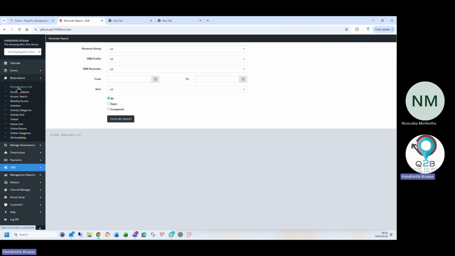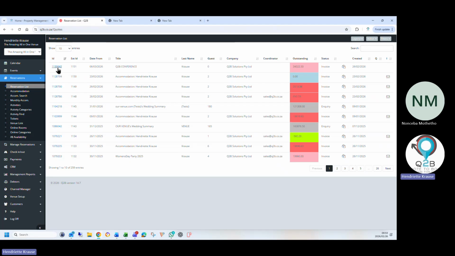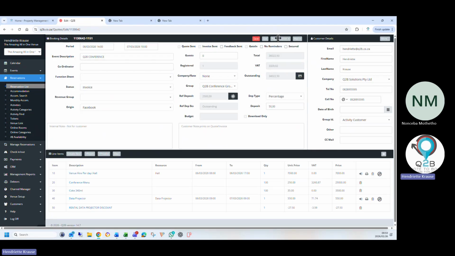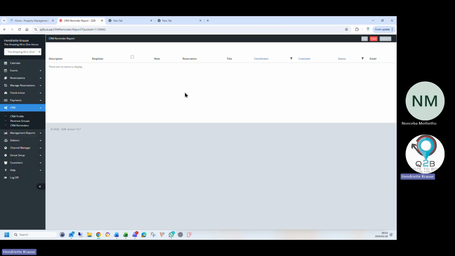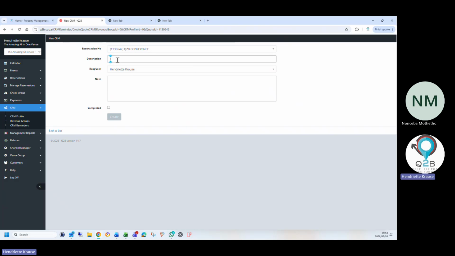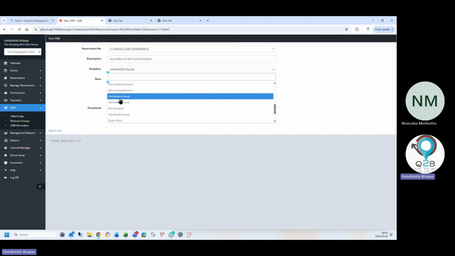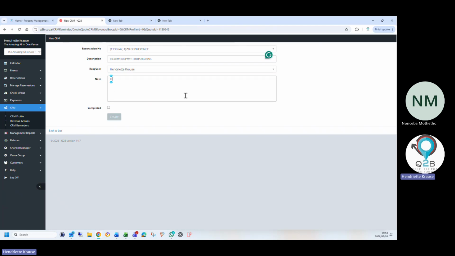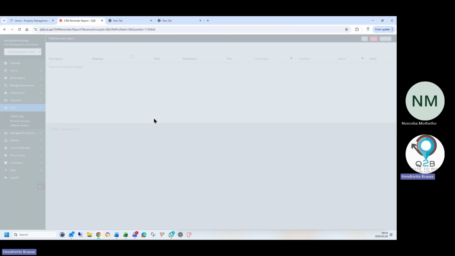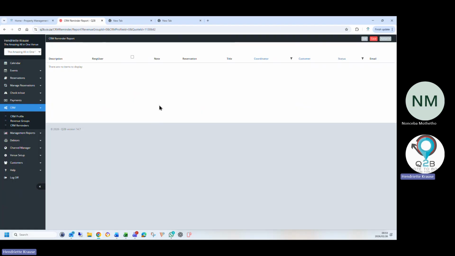Okay. So in a booking, let's say you are following up with a booking, you can also make a note directly in here, in your report. And you can say action, create new. And I can say followed up with outstanding. I can put it to myself, or to the boss or the accountant who is going to pull the report. And I can type in a full note here that I phoned them and they're going to pay that day and how they're going to pay and everything. I create it, and this note will form part of the reporting.